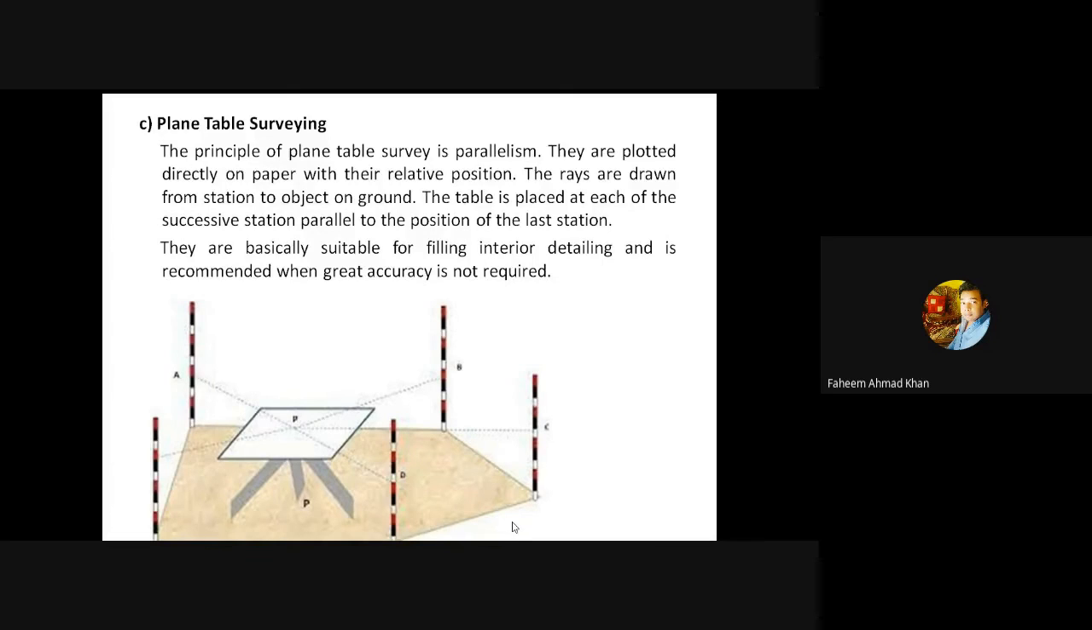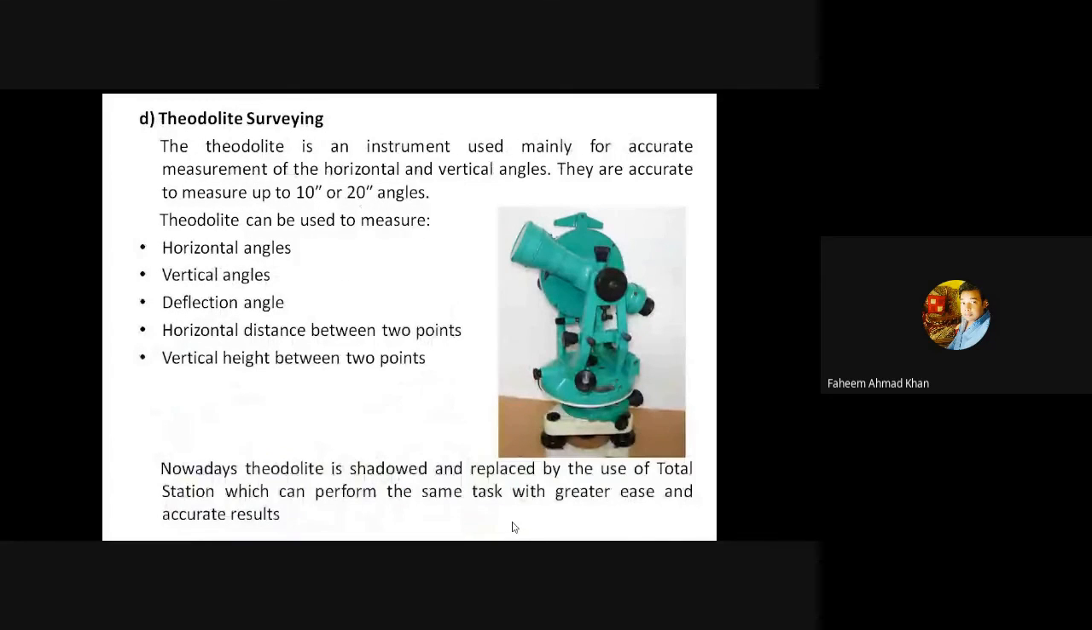Now coming on to the next survey, it is theodolite surveying. The theodolite is an important instrument used mainly for accurate measurements of the horizontal and vertical angles. They are accurate to measure up to 10 seconds or 20 seconds of angles. Theodolite can be used to measure the horizontal angles, vertical angles, deflection angle, horizontal distance between 2 points, vertical height between 2 points. Nowadays, theodolite is shadowed and replaced by the use of total station, which can perform the same task with greater ease and accurate results.